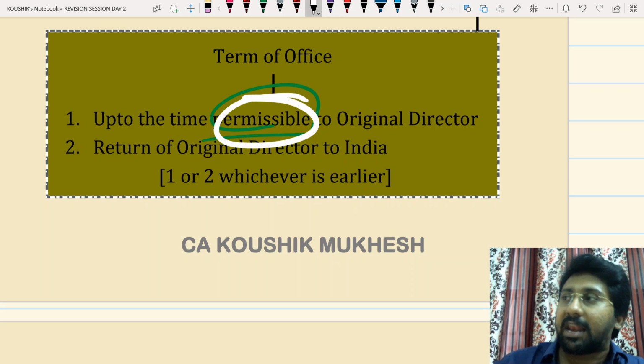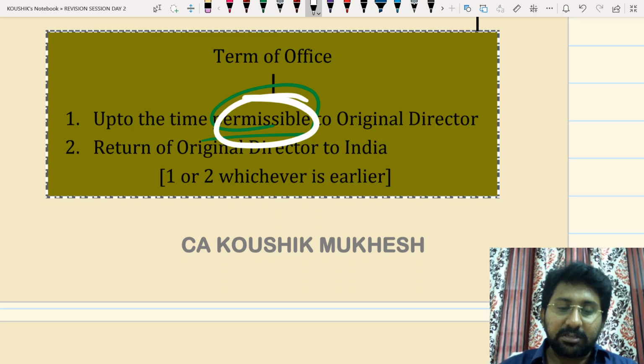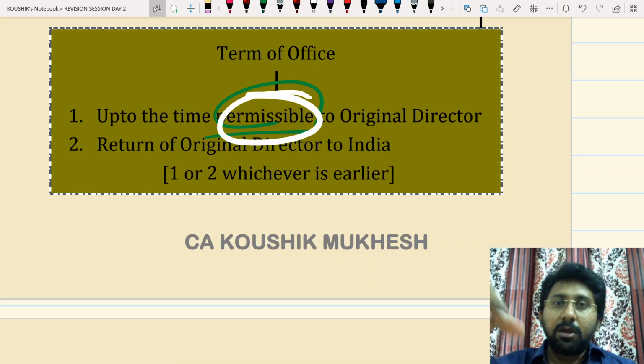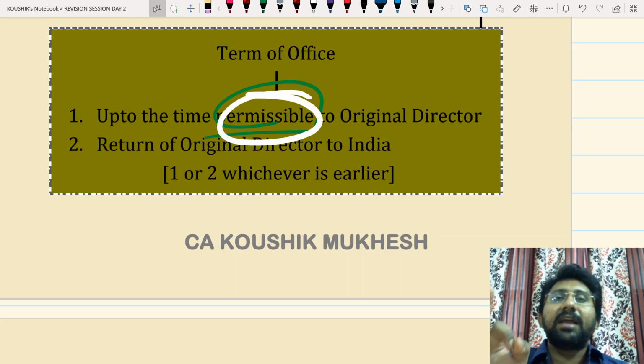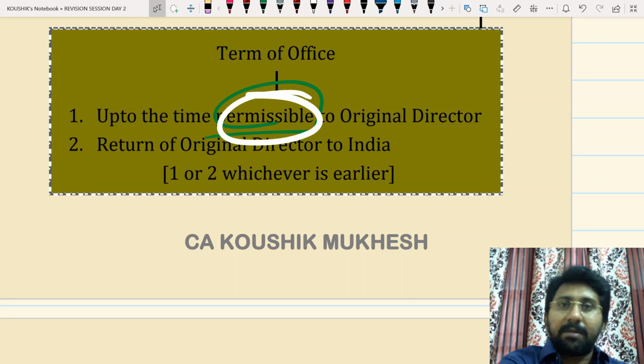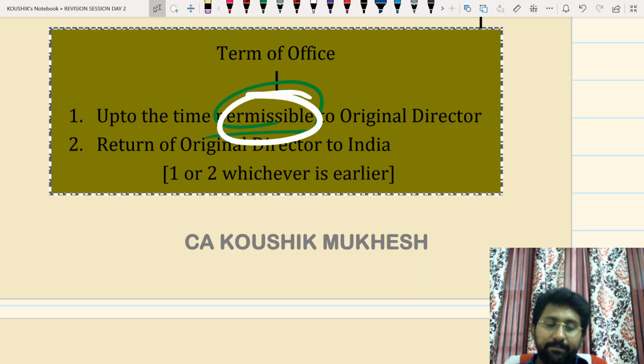Many people will get this out, and the last exam question was also asked on the same thing. When a resolution is passed, it will be binding on whom? The additional, alternate or original director? Likewise, the question was asked in the last attempt. Simple answer: whoever's acts are done, it will be binding on them. Original director acted, binding on the original director. Alternate director acted, binding on the alternate director only. That means for the frauds done by the alternate, the original will not be liable. For the frauds done by the original, the alternate will not be liable. Both are acting in their own different capacity.